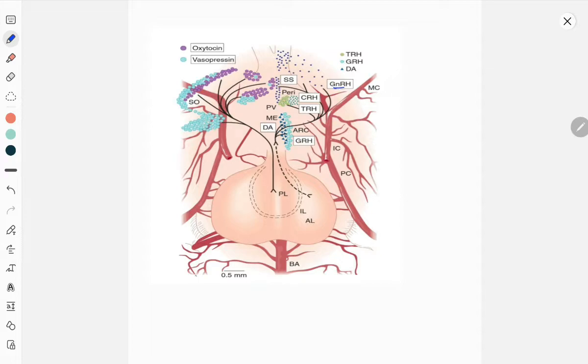One hormone is gonadotropin releasing hormone, which will go to the anterior pituitary and help to release LH and FSH. Another is corticotropin releasing hormone. It will also go to the anterior pituitary and stimulate production of ACTH. Another is thyrotropin releasing hormone. It will also go to the anterior pituitary and help to release TSH.